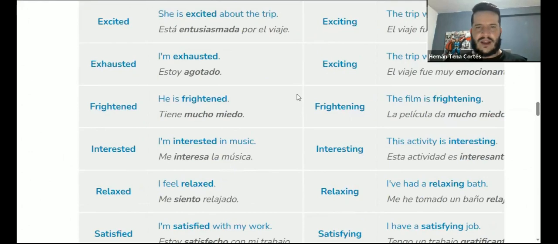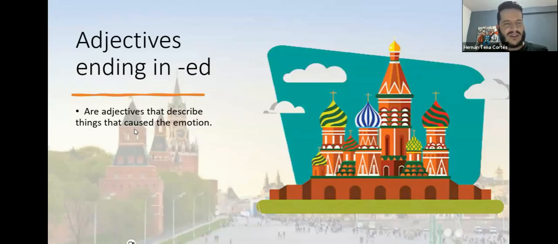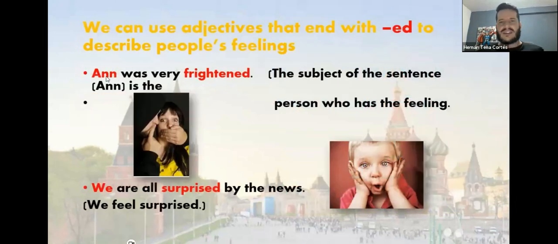All right, so let's take a look at some more examples of this. So, like I said, the adjectives that finish in ed, those are the adjectives that describe the emotion. Eso es lo que causa la emoción, lo que nos hacen sentir cosas. For example, we have Anne was very frightened, right? So Anne, she's the one who feels this thing. She's the person who has the feeling. But if we say we are all surprised by the news, all of the people feel surprised. This is what we feel. This is our emotion, surprise. Estamos sorprendidos.